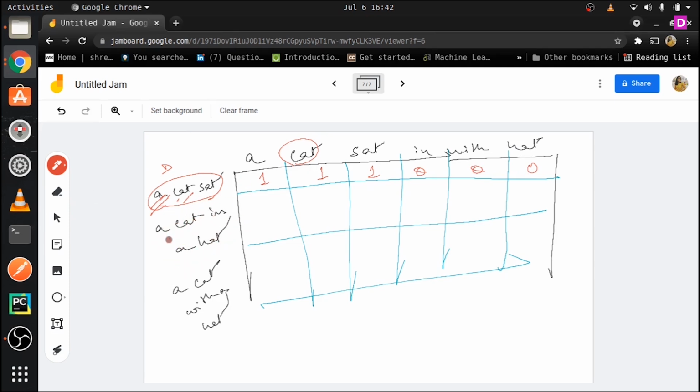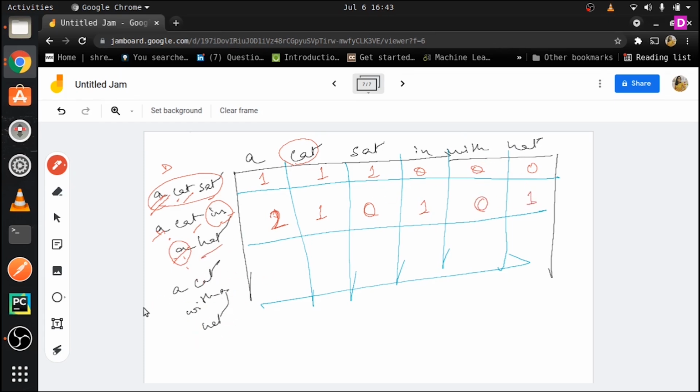Alright. The next thing that we are going to do is the same thing for our second document. How many times do we have the word a? This is 2 times now, so this becomes 2 here. Then how many times do we have cat? Only 1 time, so this is 1 again. In, so there is no sat here, so this becomes 0. We have then in once, so here it becomes 1. A is already done, and then we have hat here, so this becomes 1.